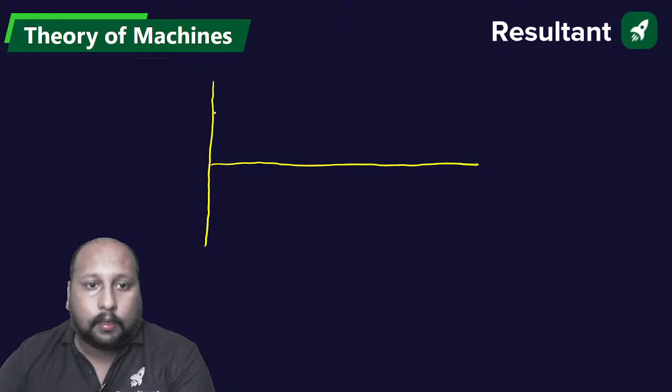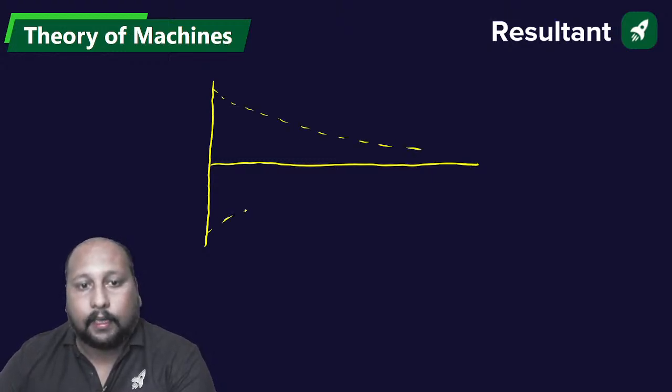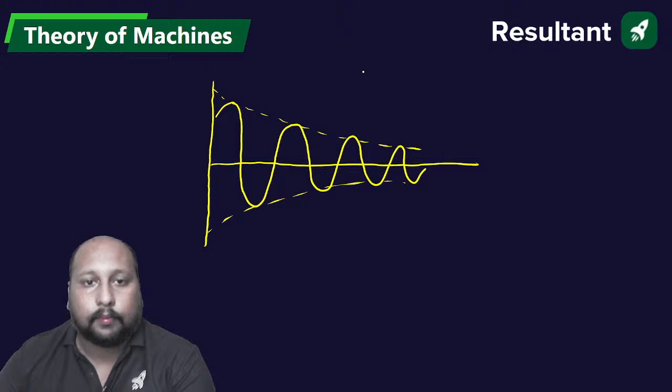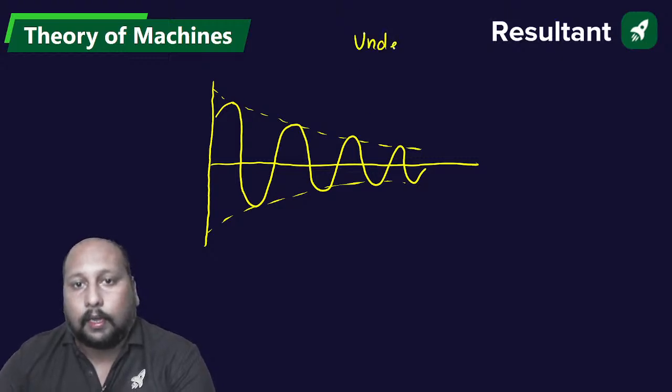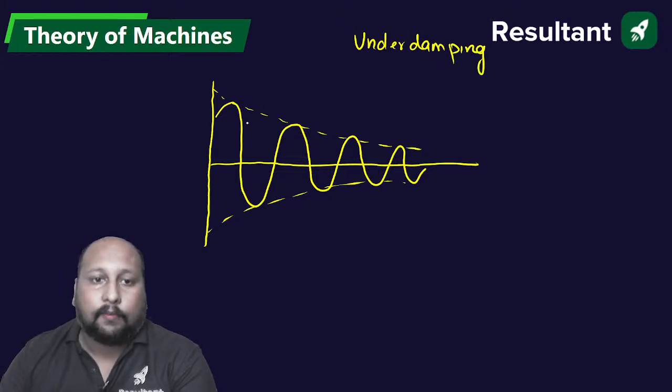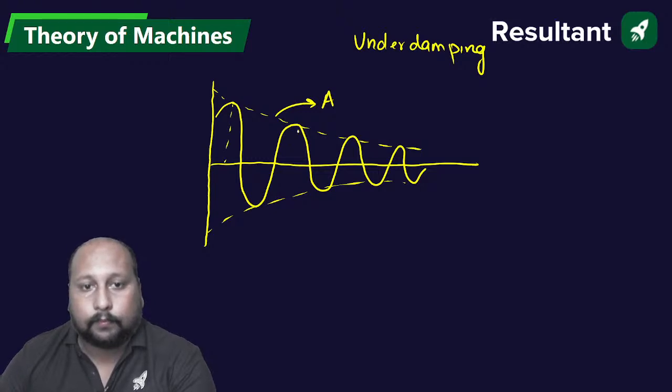Let me draw that graph so that you are able to recall. This is for under damping. And this is your amplitude of vibration, and that is equal to e to the power